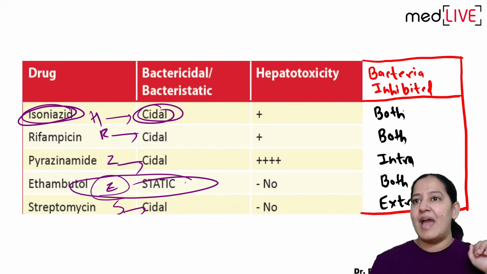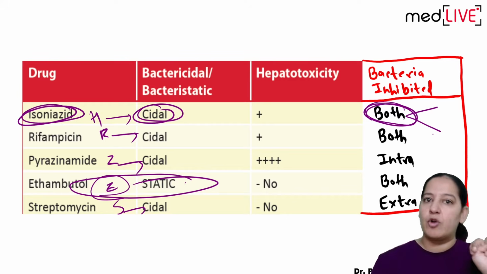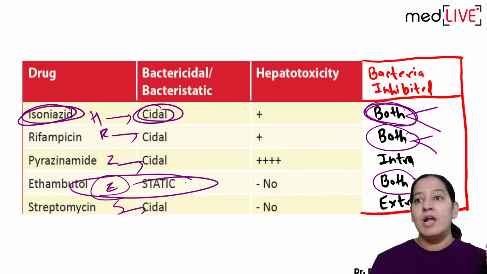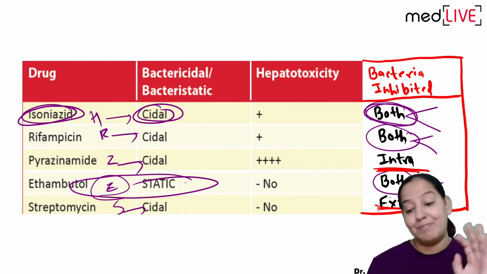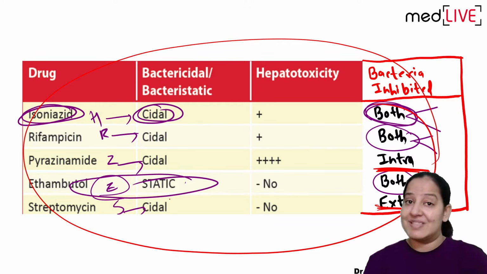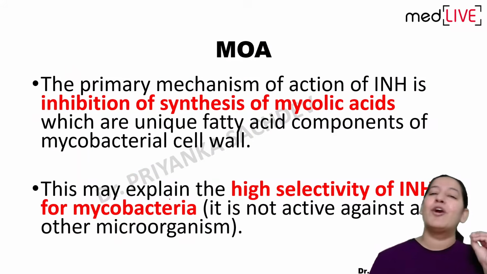Out of this, H kills both intra plus extra. Intracellular, extracellular, it will kill both bacteria. Inside the alveoli, outside the alveoli. R also kills both. And E, ethambutol, also kills both. But pyrazinamide kills only intracellular bacteria. Streptomycin kills only extracellular bacteria. Please learn this table. Many MCQs you will get from this table, and you will always thank me for these tables. Done. Coming on to mechanism of action.